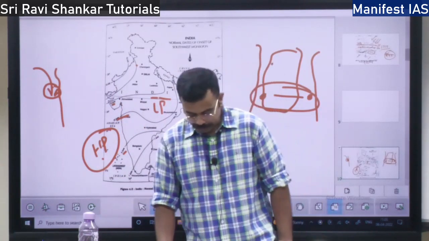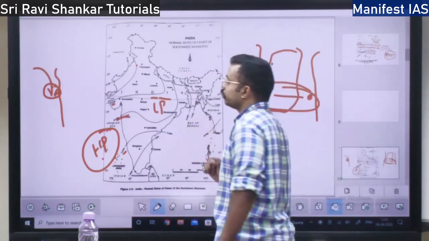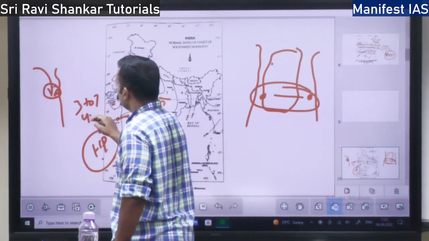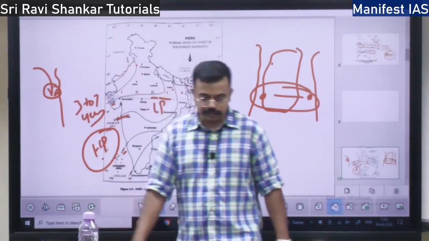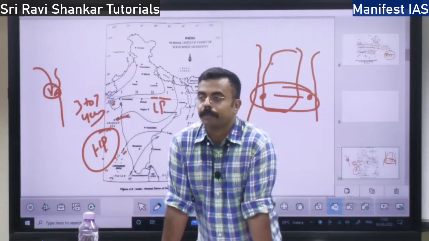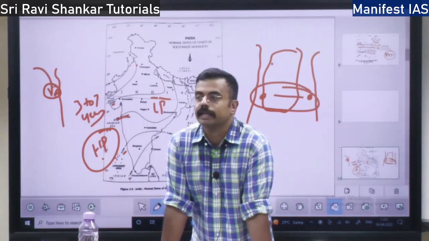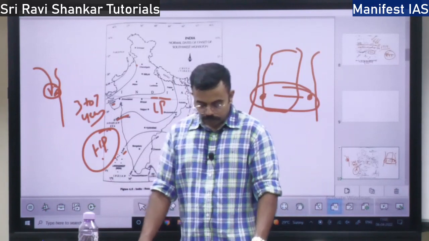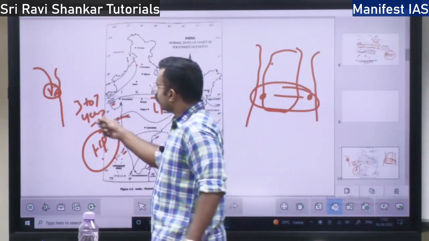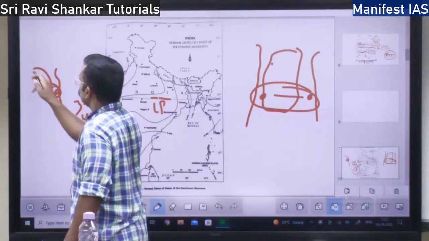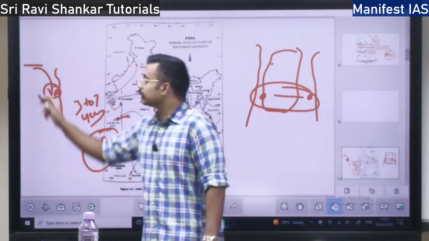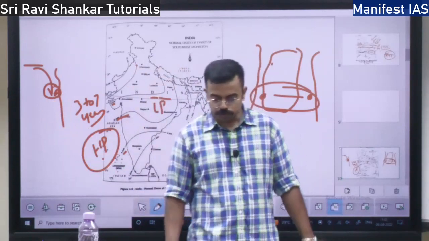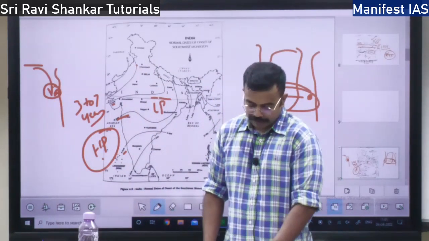This El Nino appears every 3 to 7 years. It will have an impact across the world, not only over India. This warm current which appears over the Chile region is an equatorial current that comes over the Peru region, because of which it will have an impact on the monsoons over the Indian region, right?